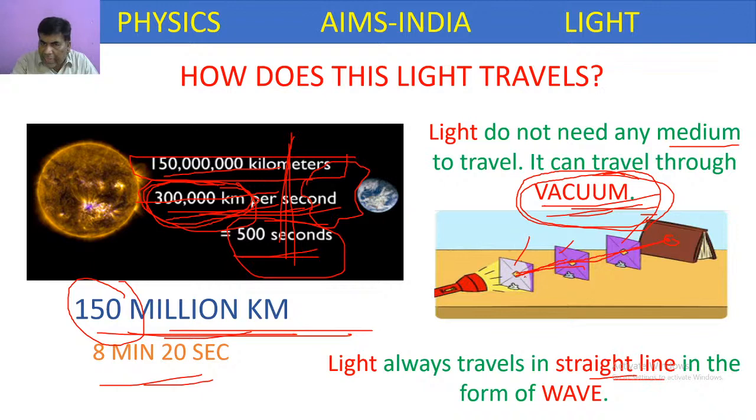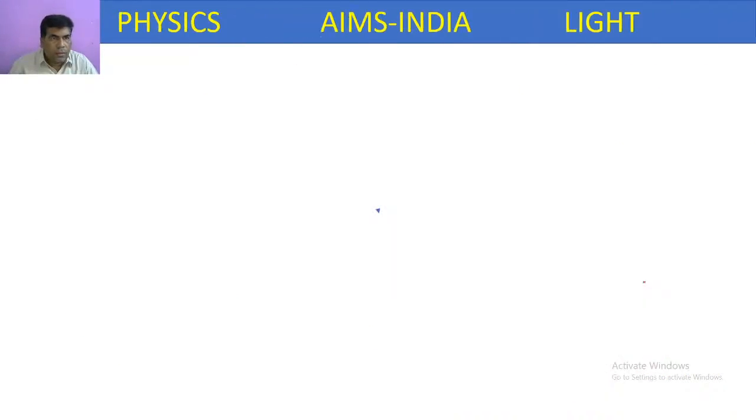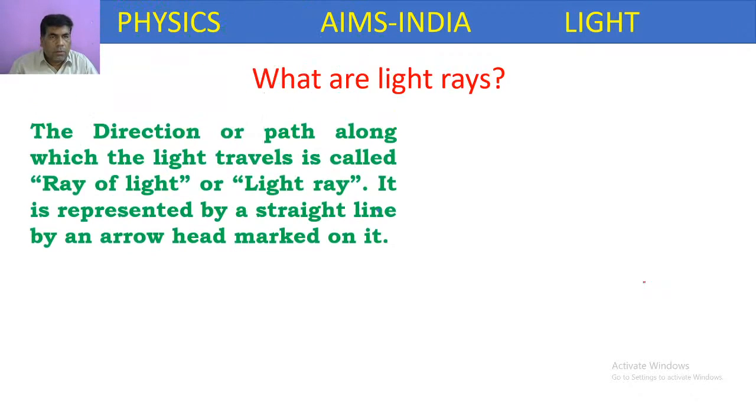But here we are saying that it travels in a straight line, but it travels in the form of a wave, not in the form of a ray. Actually, it possesses dual nature, which you will be learning in your higher classes. So far, what we have to keep in mind is that it travels in a straight line and in the form of a wave. So next, what are light rays?